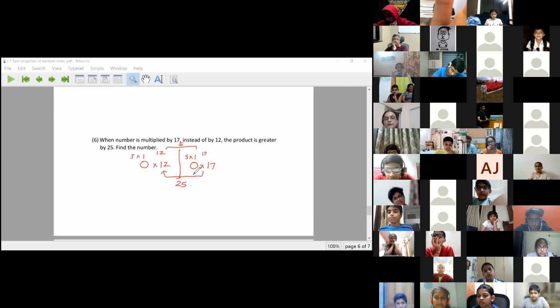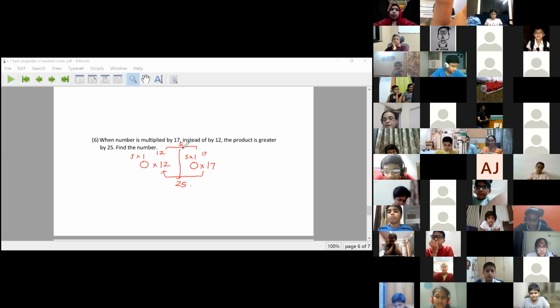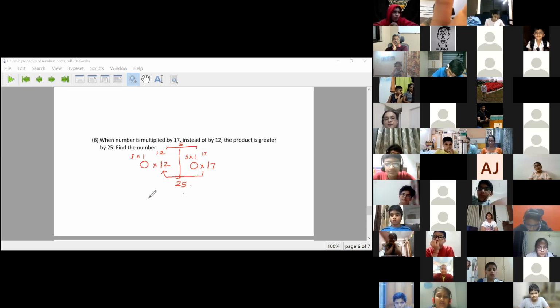If the number was 1, the difference would have been 5, but the difference is 25, which is 5 times this. So the number is 5. Let us check: 12 fives are 60 and 17 fives are 85. Is the difference 25? Yes.